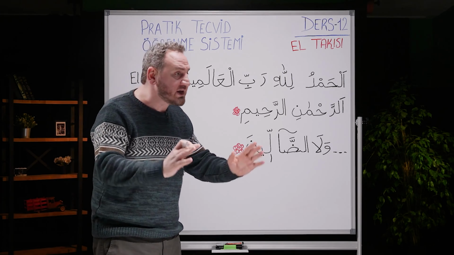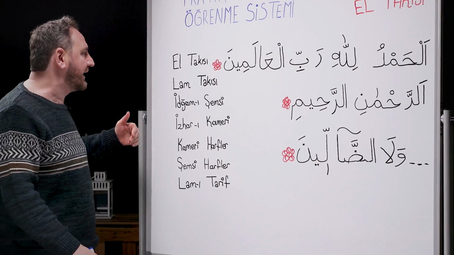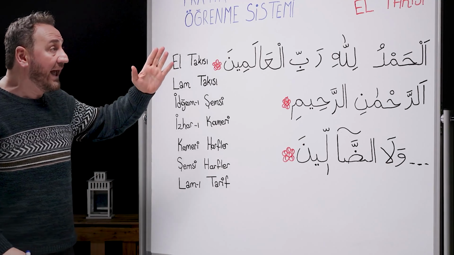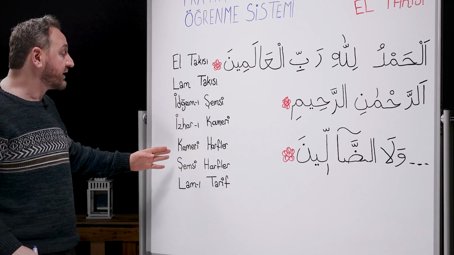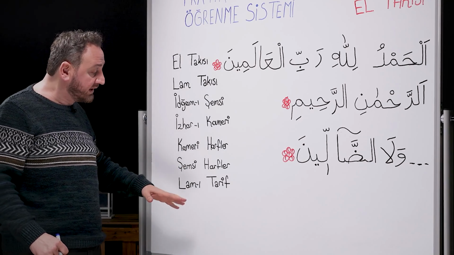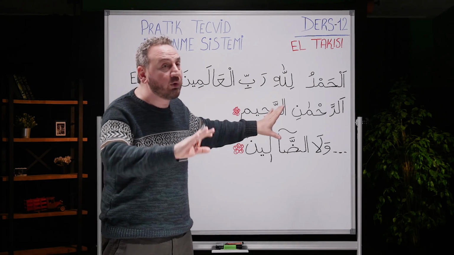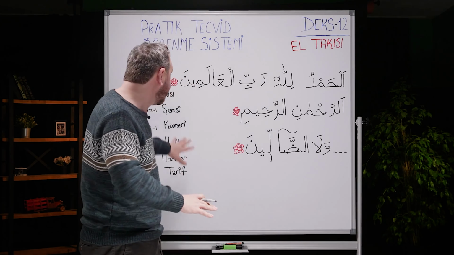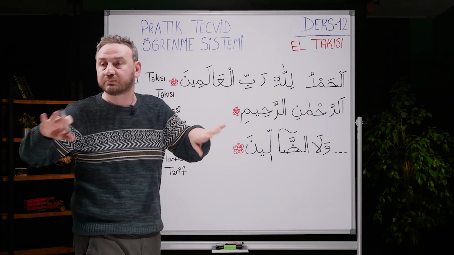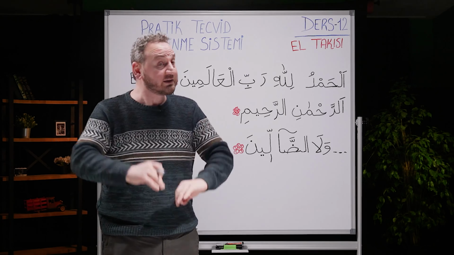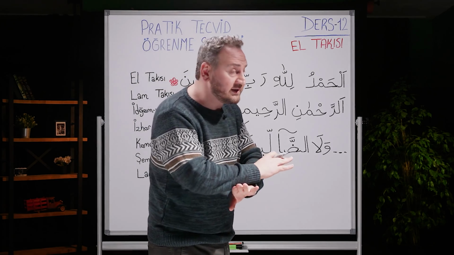There is detailed information about the al article, idgam-ı şemsi, izhar-ı kameri, and lam-ı tarif in Tajweed books or videos about this lesson. Even though it's really detailed, they still read it the same way as us. So that's why I don't want you to memorize these names or even note them down. There's something we have to be careful about with the al article.